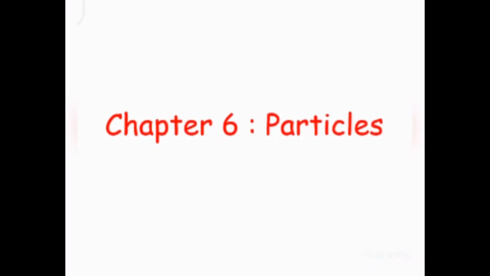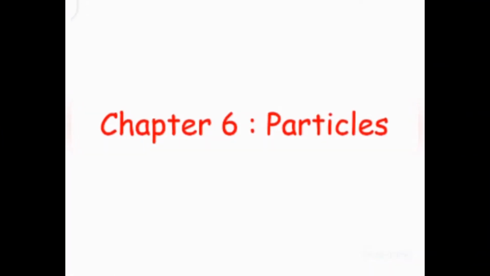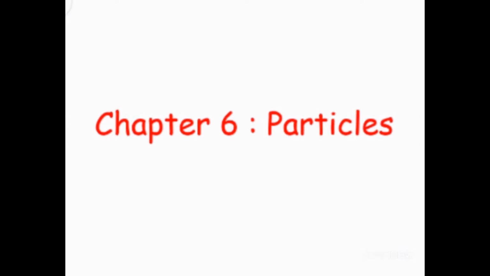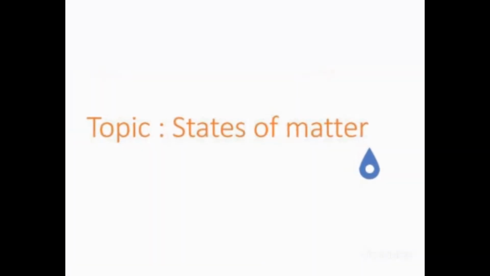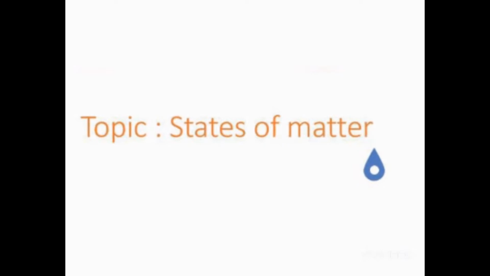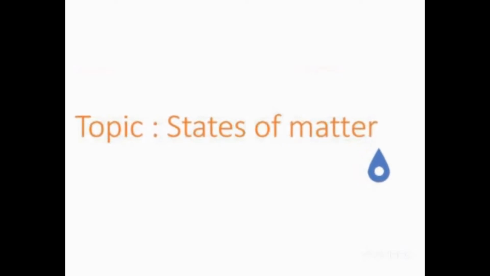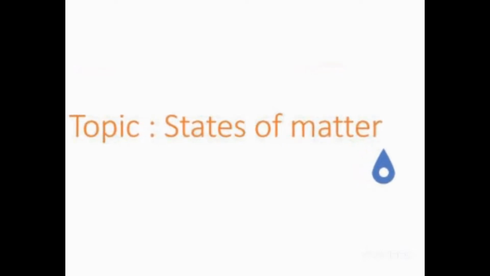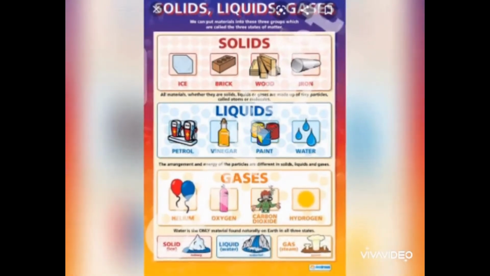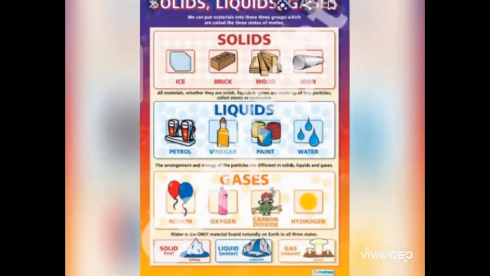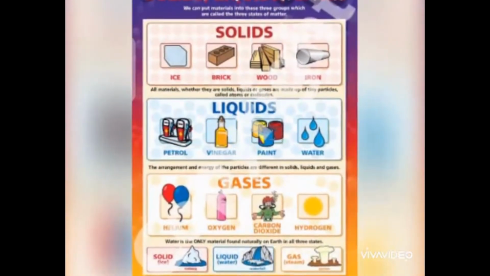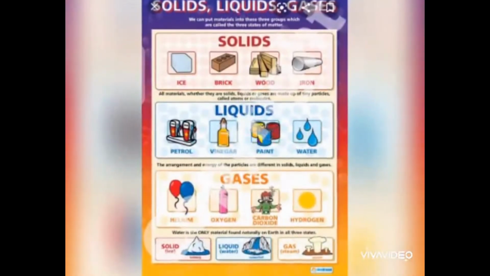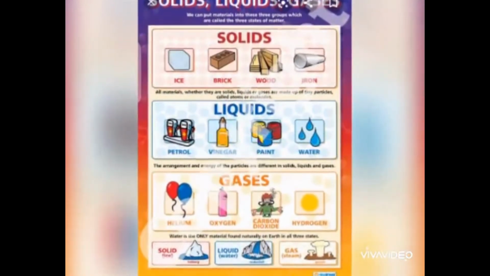Going to start our chapter, that is chapter number 6. We will talk about the states of matter. What is matter? Anything which is present surrounding us is matter. There are three states of matter: solid, liquid and gas. Some examples are brick, ice, vinegar, and oxygen is an example of a gas.